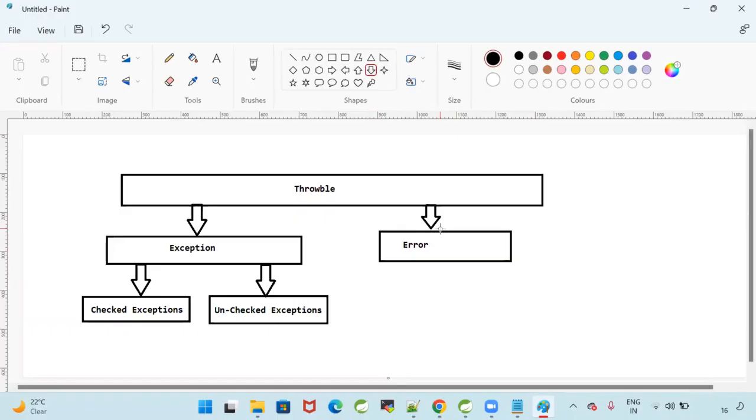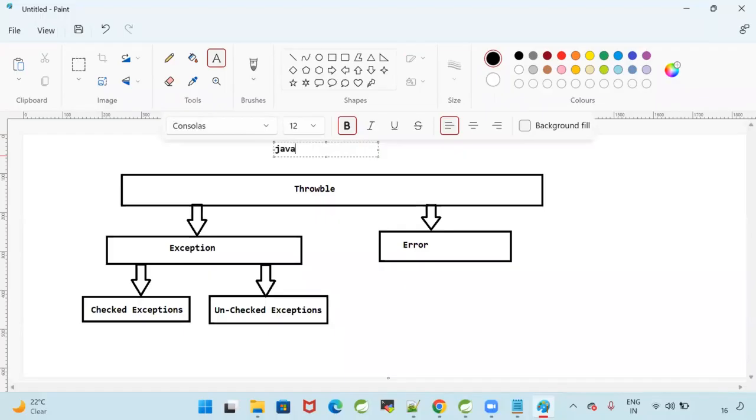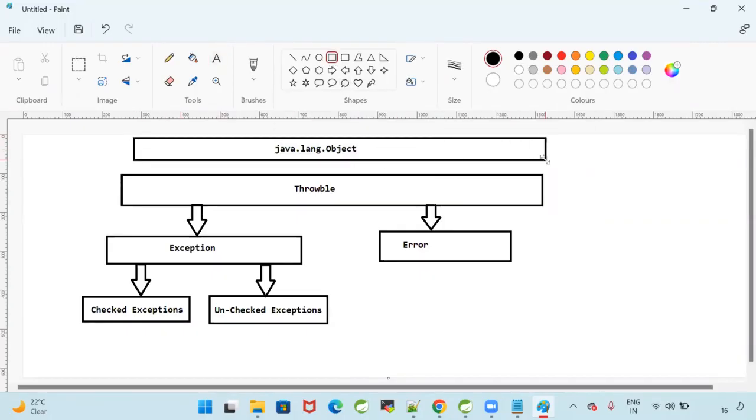Throwable is a predefined class in the lang package. For throwable, there is a superclass. What is that class? Java.lang.Object. Java.lang.Object is the default superclass for every Java class, for all the Java classes. Object class properties are inherited by throwable, and throwable properties are inherited by exception and error.